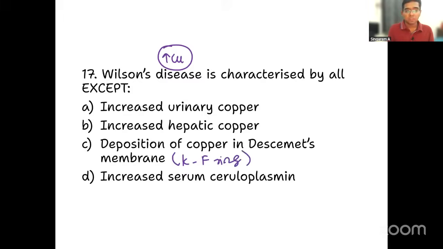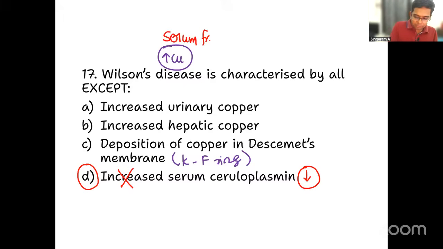So what is the answer for the question then? Very clearly, it is increased serum ceruloplasmin, because you don't get increased ceruloplasmin, you get decreased serum ceruloplasmin. That is what you will get in this particular condition. So that was a very straightforward question, right? We all know ceruloplasmin is a copper transporting protein which is deficient in Wilson disease, due to which there is an increase in serum free copper, which is causing all the problems in Wilson disease.